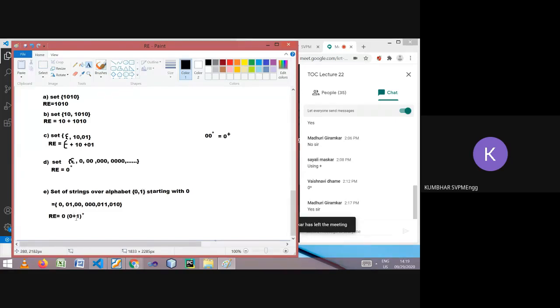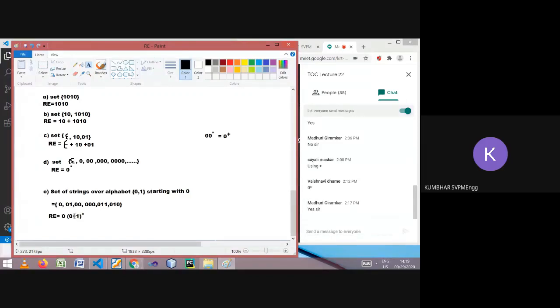And how many times? 0 or more times this combination. Because the first symbol may have neither 0 nor 1 added, meaning 0 occurrences. Here 1 1, here 1 0, here 0 0, 1 1, 1 0. Any combination it accepts, either 0 or 1 or a combination of that. That's why 0 or 1 first.